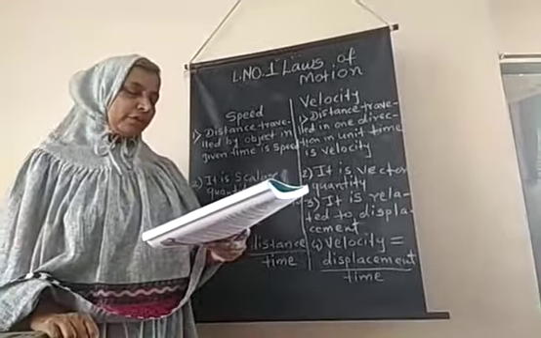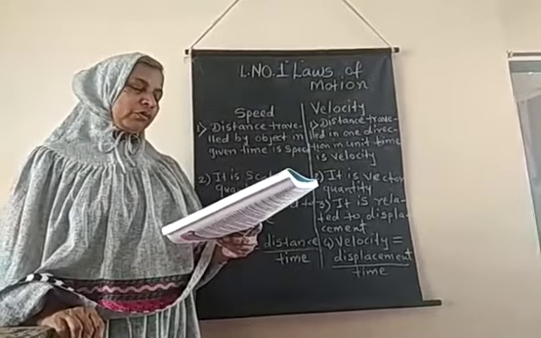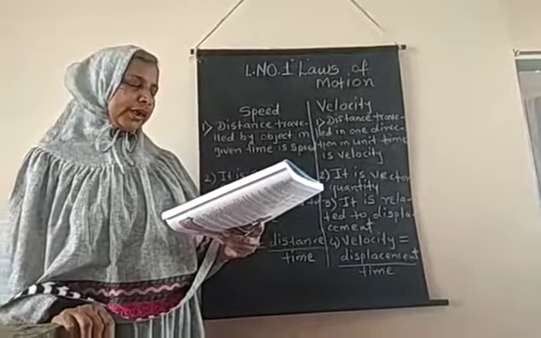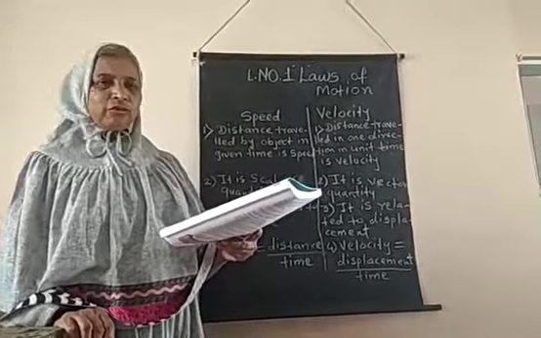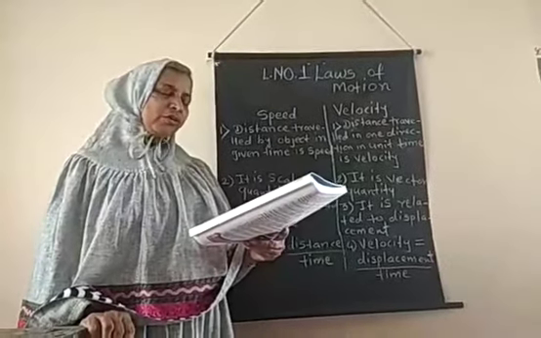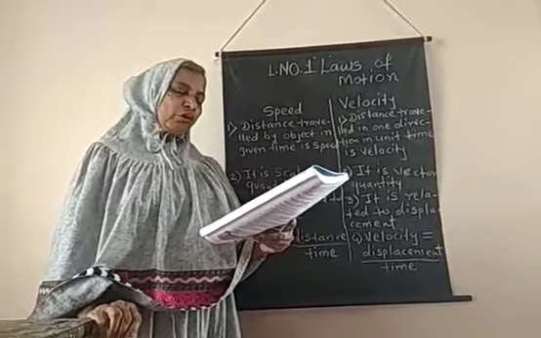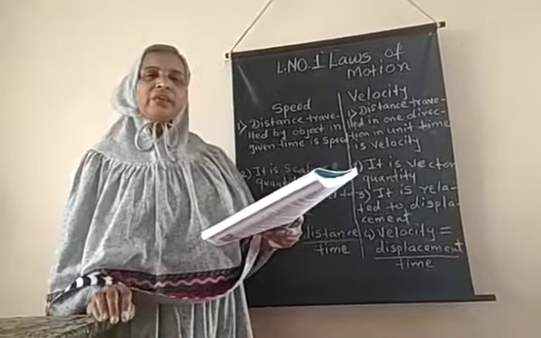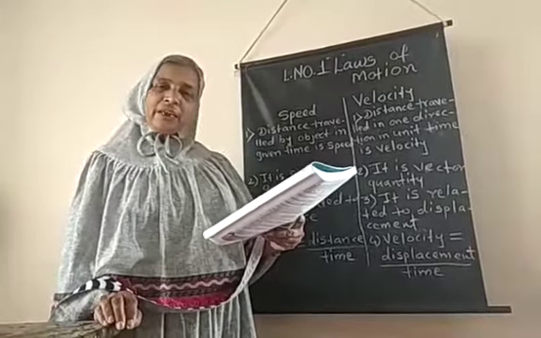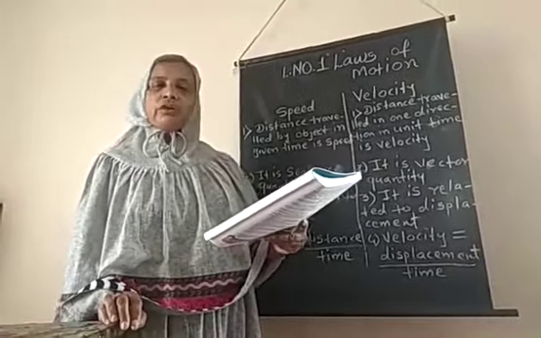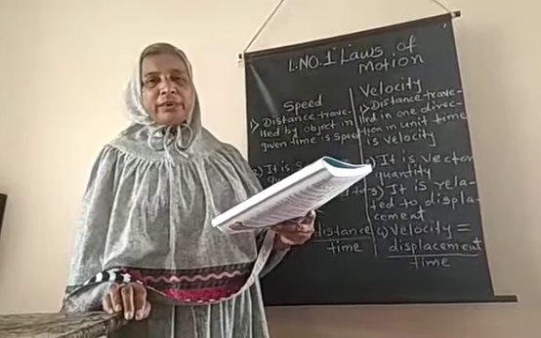Speed and velocity. What are the vectors and scalars? Which of the quantities distance, speed, velocity, time and displacement are scalars and which are vectors? Just now I explained the meaning of scalar and vector, so just tell me the scalar and vector quantities. Distance is what? Scalar quantity. Speed, again scalar quantity. Velocity, vector. Time, scalar. And displacement, vector.